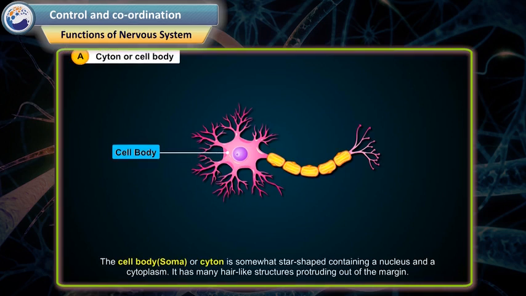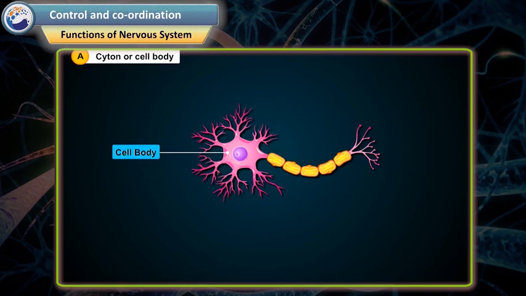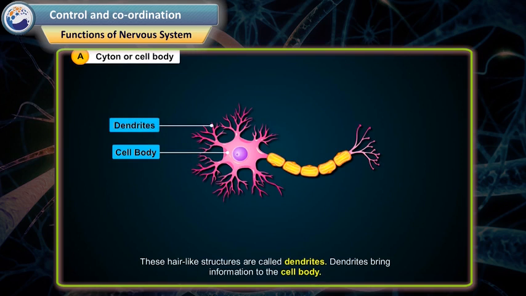The cell body, that is soma or cyton, is somewhat star-shaped, containing a nucleus and cytoplasm. It has many hair-like structures protruding out of the margin. These hair-like structures are called dendrites. Dendrites bring information to the cell body.